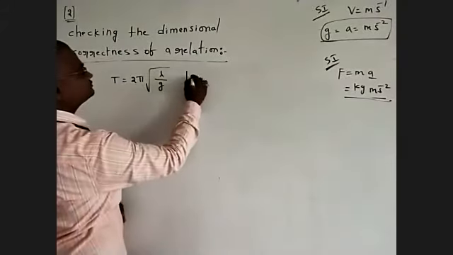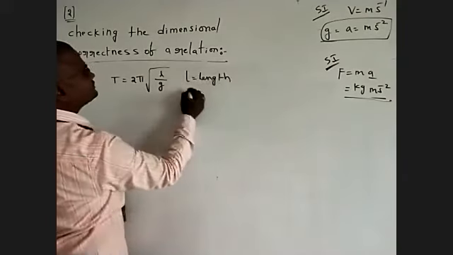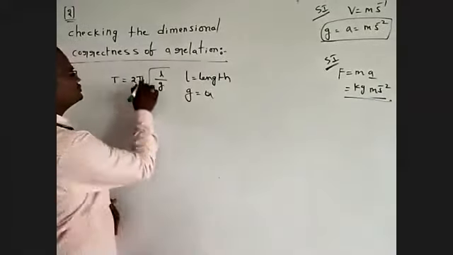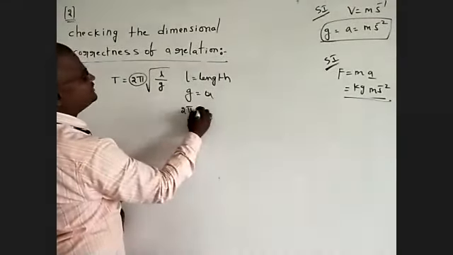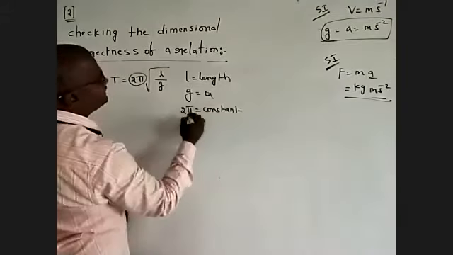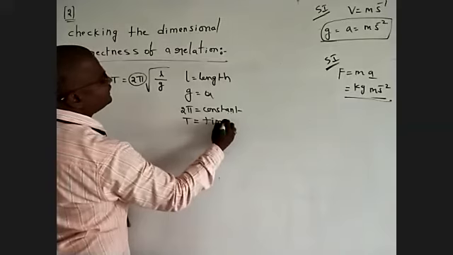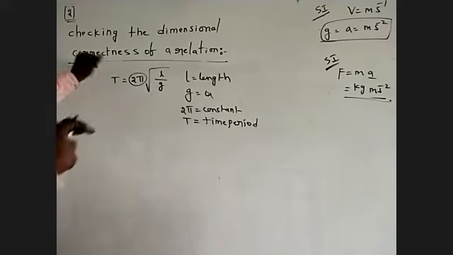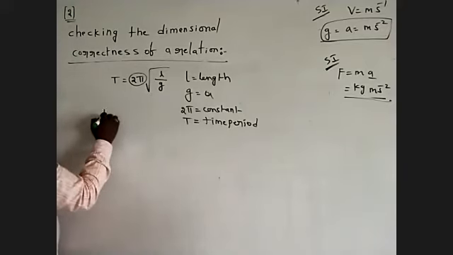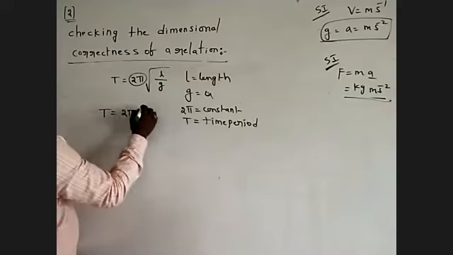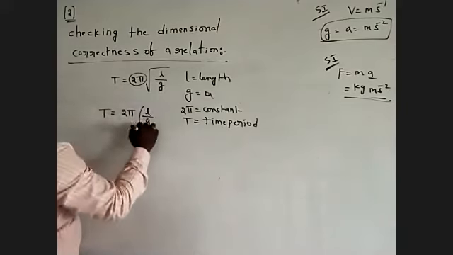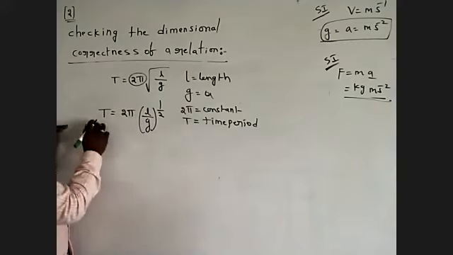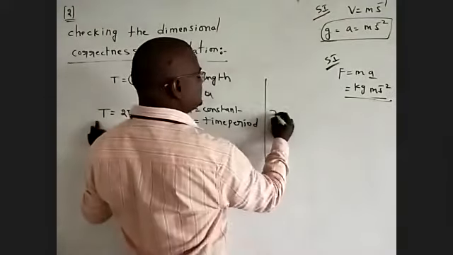Here L means length. g means acceleration due to gravity. 2 pi is a constant. T is the time period. We have to check the dimensional formula. So first, I'm writing T equals 2 pi root of L by g. This is a root, which is power 1 by 2. Dimensions of T. So what are the dimensions of T?